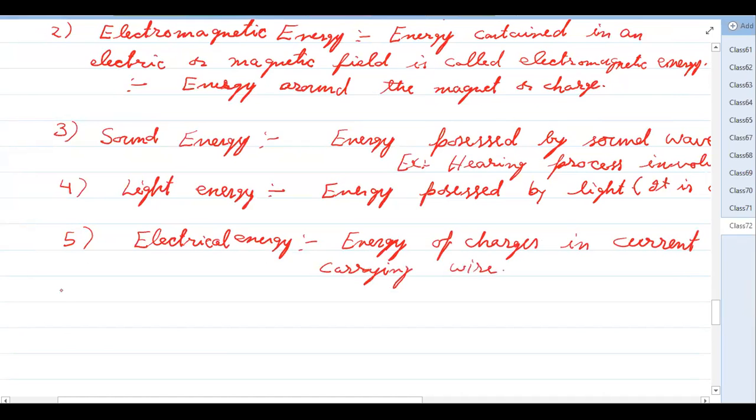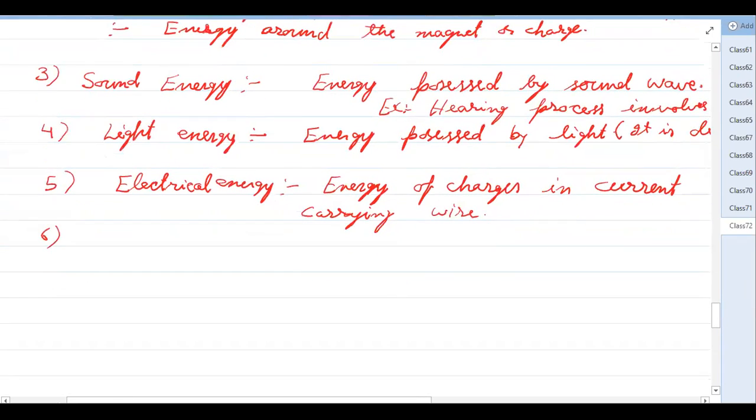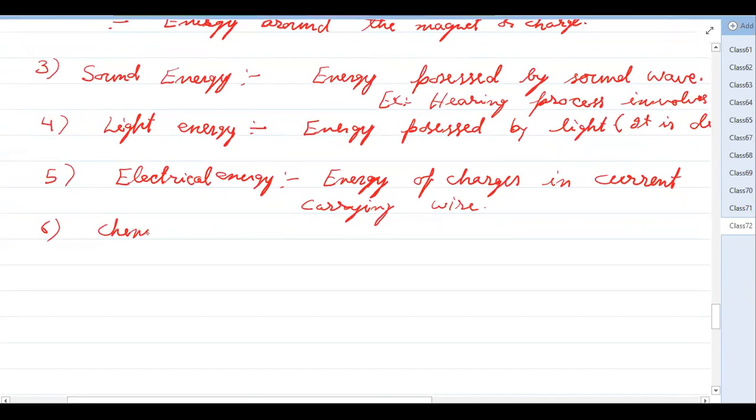Then we have chemical energy. So what is this chemical energy? When a chemical bond breaks, some energy may be released. That energy comes from the bonds of the molecules. When some object is burnt, whatever energy is released comes from inside the bonds.